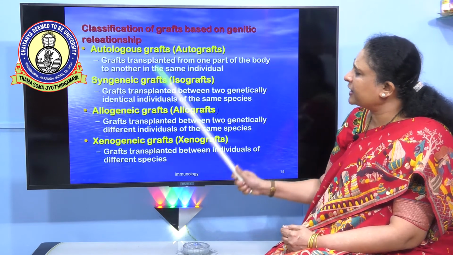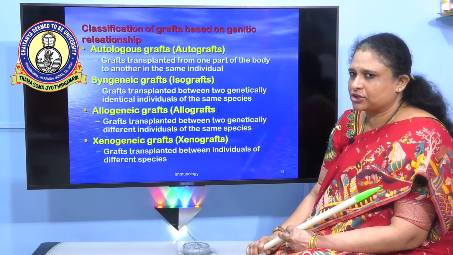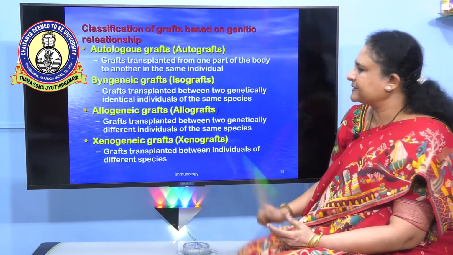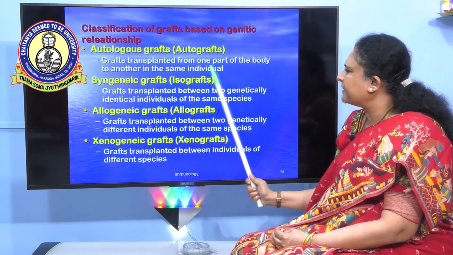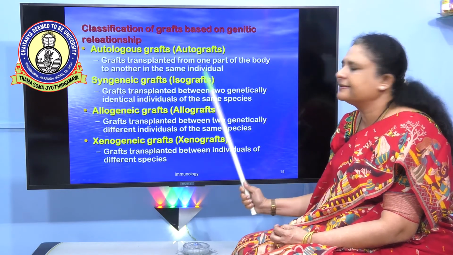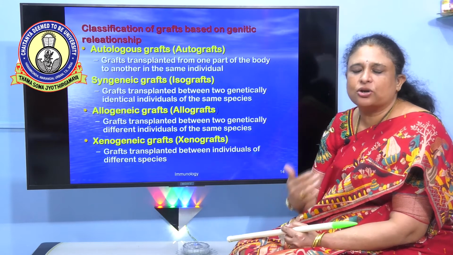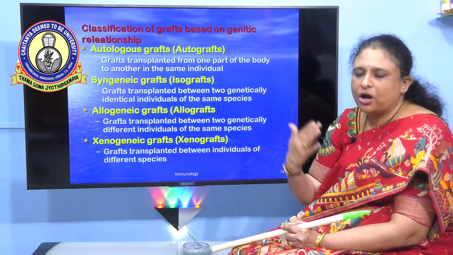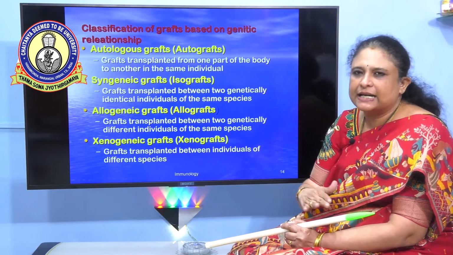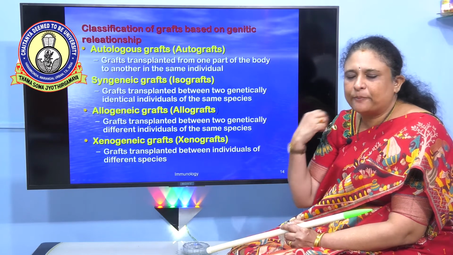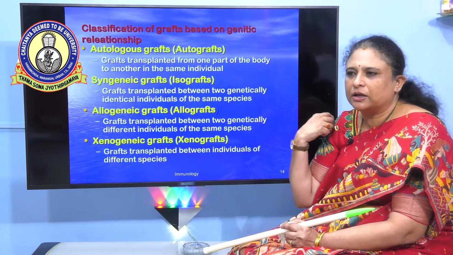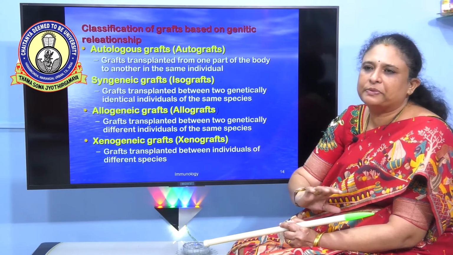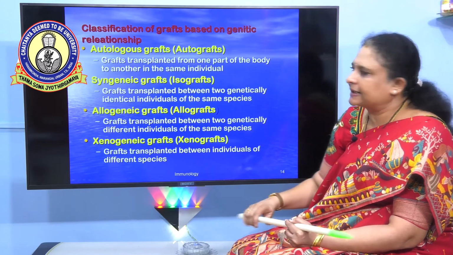Now coming to the classification of grafts based on genetic relationships. Autologous grafts are otherwise called autografts. That is, grafts transplanted from one part of the body to another part in the same individual. For example, in case of burn injuries, skin from the thighs is placed on the face, or from other parts where scarring is done, or sometimes in case of a breakage of bone, especially in the arm, the ribs are removed and placed. That is, there is no type of rejection that can take place.